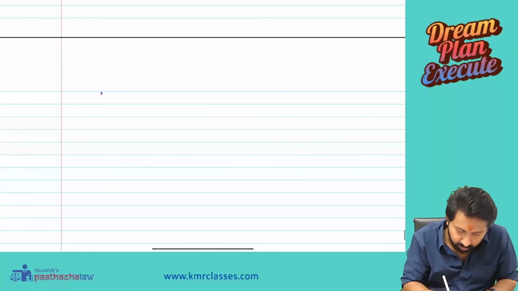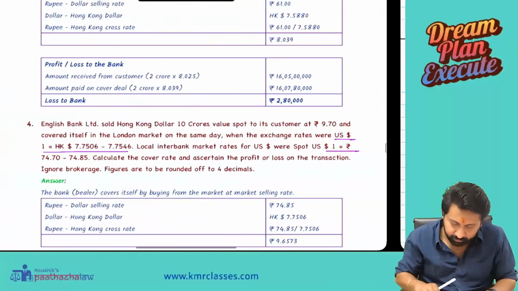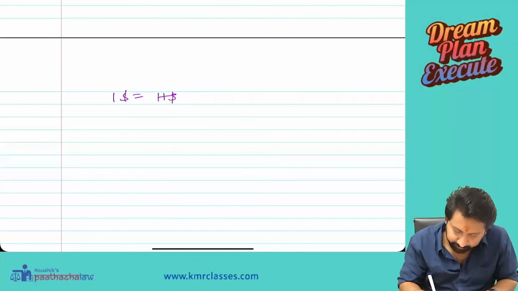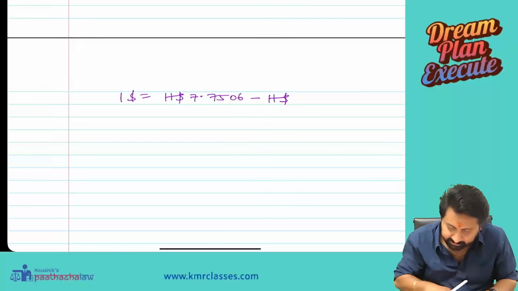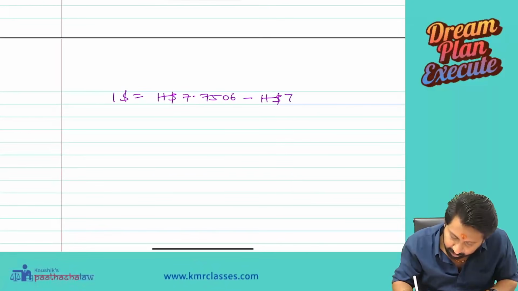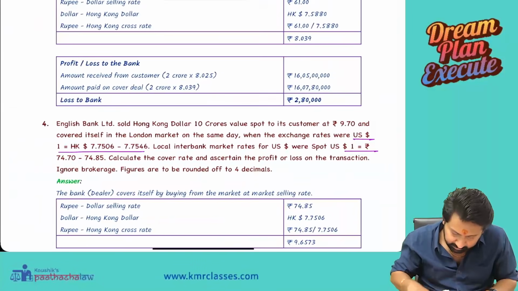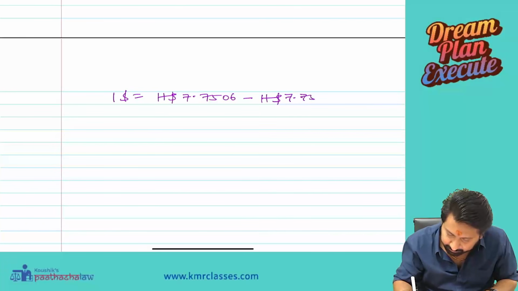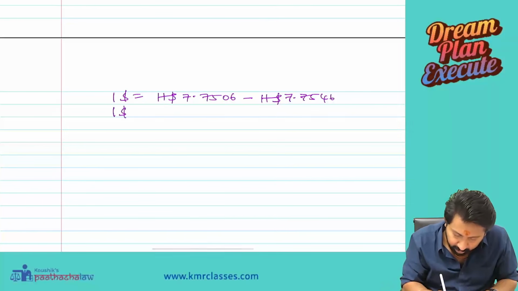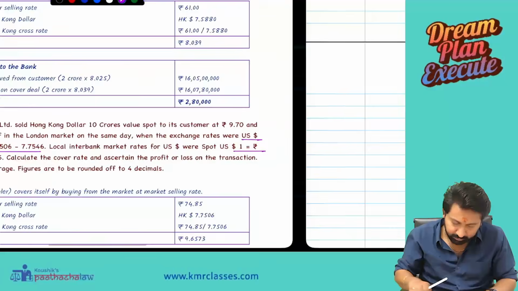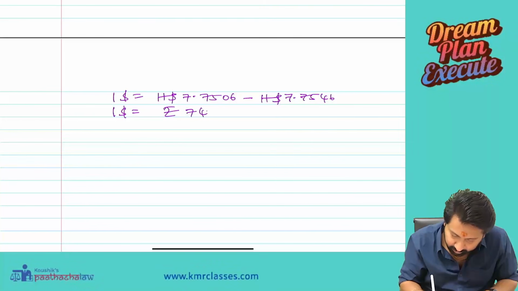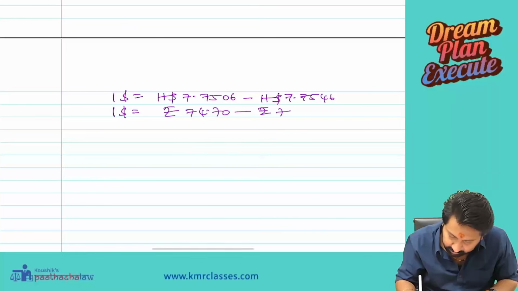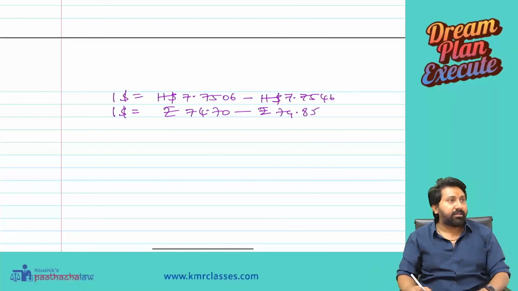One US dollar equal to Hong Kong dollar 7.7506, 7.7546. $1 equal to rupees 74.7, 74.85. They gave 2 quotations.